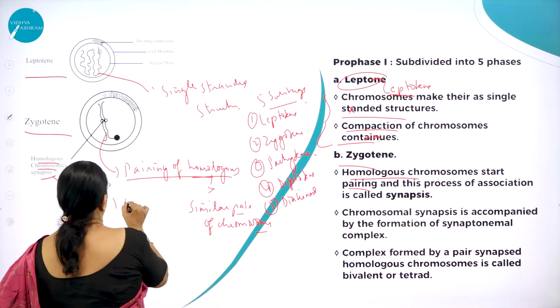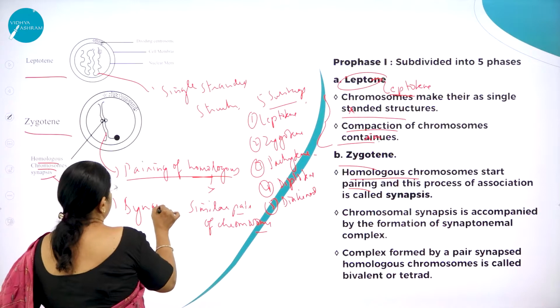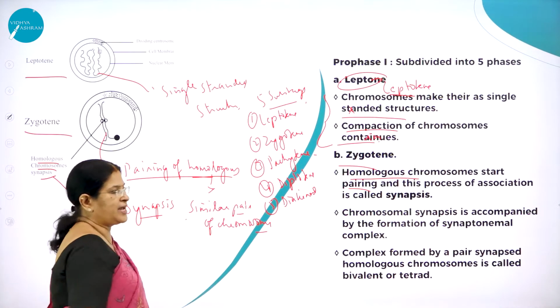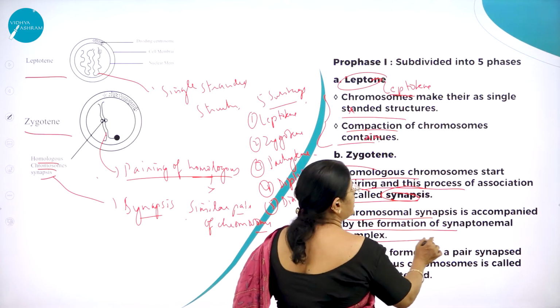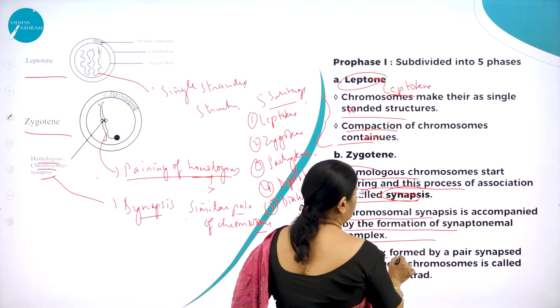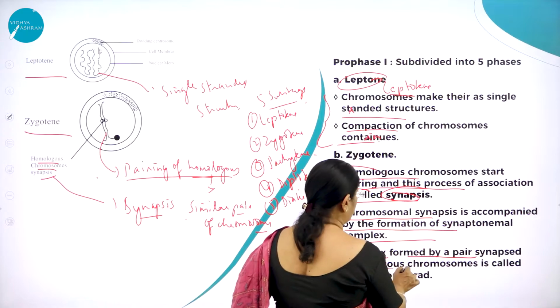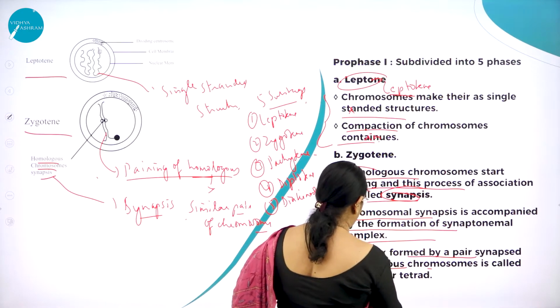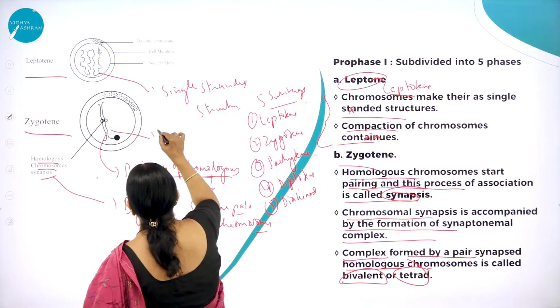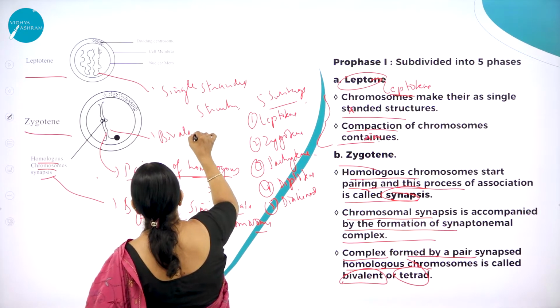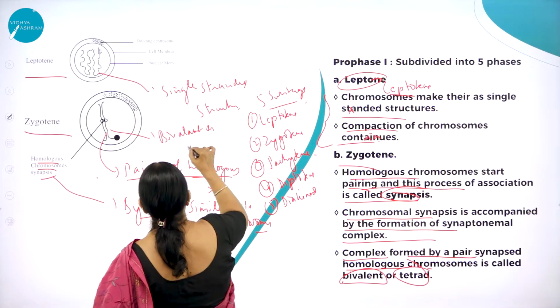Synapsis. That pairing is called synapsis. Chromosomal synapsis is accompanied by the formation of a synaptonemal complex. And the complex formed by a paired synapsed homologous chromosome is called a bivalent or tetrad. Here you can see the bivalents, or it is otherwise called a tetrad.